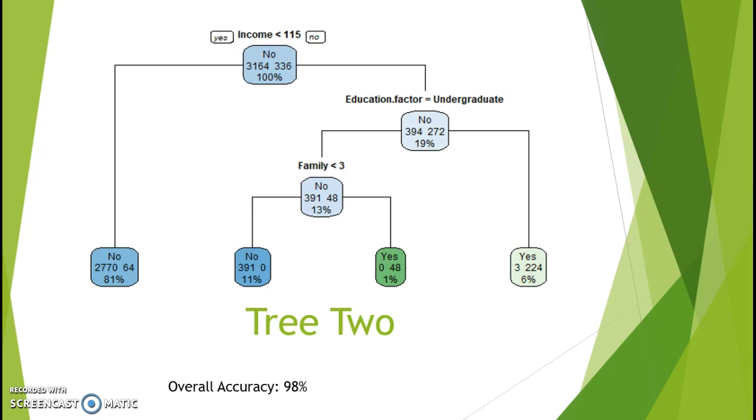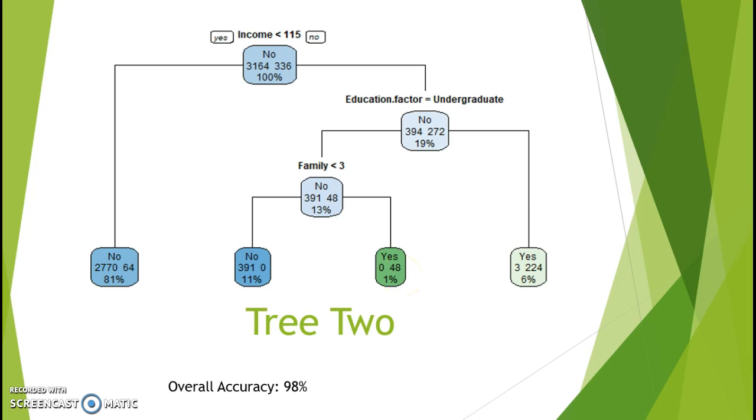And so the second tree I created is a little more complex. This time we start with an income less than $115,000. And so we go back to undergrad again. And if they are not an undergrad this time, we have another branch of family less than three. From what we can see, if they actually have a family greater than three, every single one of them actually accepted a personal loan.